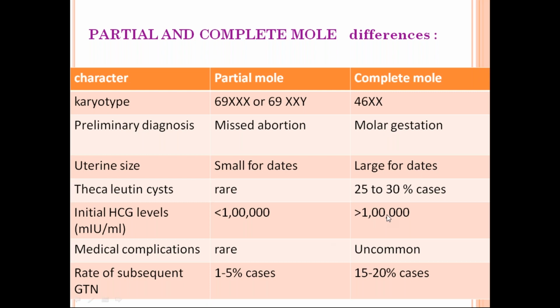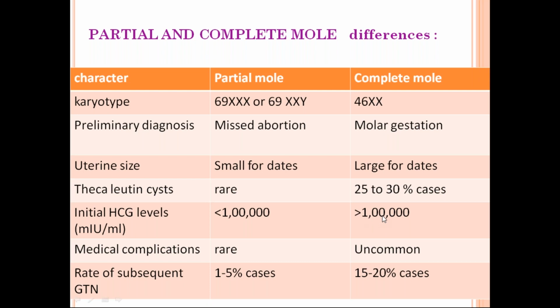And in case of complete mole, you will have theca lutein cysts. So theca lutein cysts are very rare in case of a partial mole. Why? Because theca lutein cysts are because of HCG stimulation. In case of complete mole, there will be more HCG. That is why you find theca lutein cysts in up to 50% of cases. If you take an HCG value, usually it is greater than 1 lakh in case of a complete mole. It is less than 1 lakh in case of a partial mole.